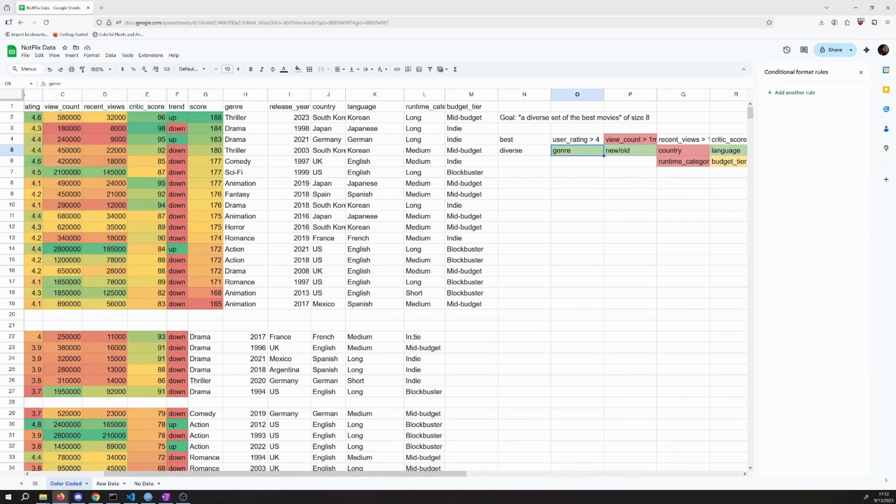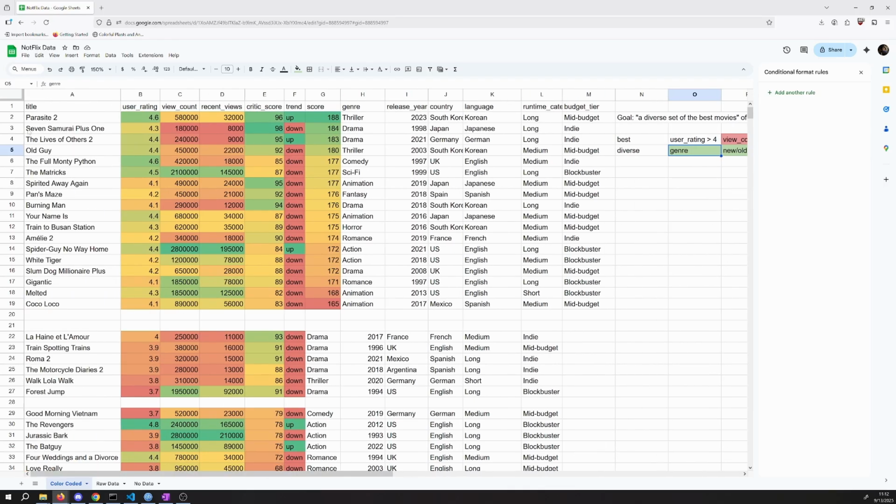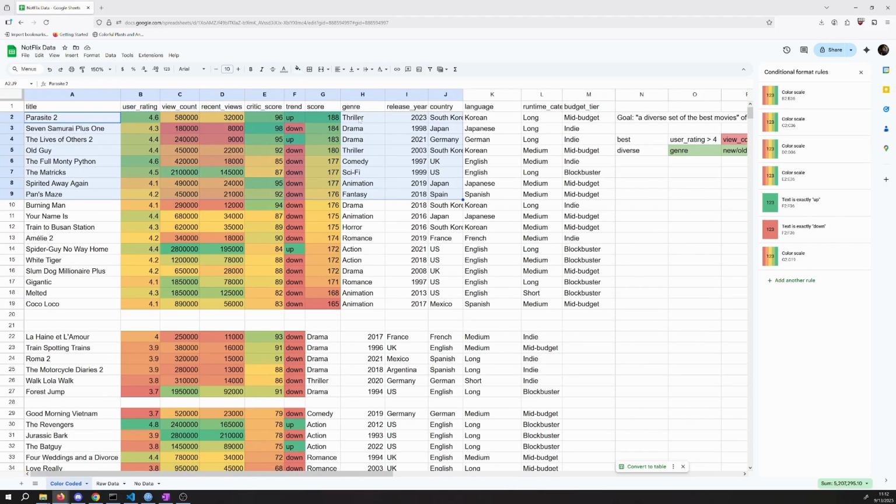So genre, let's look at genre. If I take the top 8, what genres do I've got? I've got a thriller, a drama, a comedy, a sci-fi, an animation, and a fantasy. We have doubled up on drama and we've doubled up on thriller, but we've missed out on horror, and we've missed out on action, and we've missed out on romance, actually.